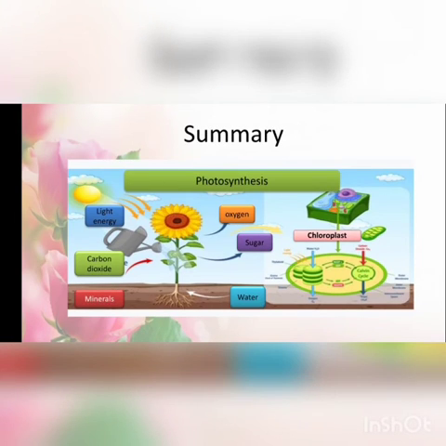This is the pictorial display of photosynthesis, showing how light energy, carbon dioxide and water are utilized for the formation of sugar, and oxygen is released as a byproduct. The site of occurrence of photosynthesis is the chloroplast in plants. This is the diagram of photosynthesis. So let's see some important key points for photosynthesis.